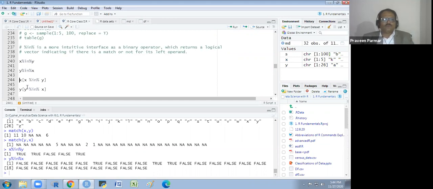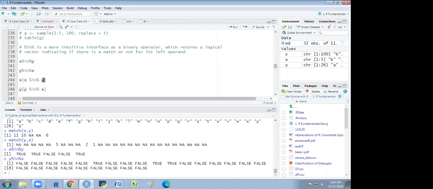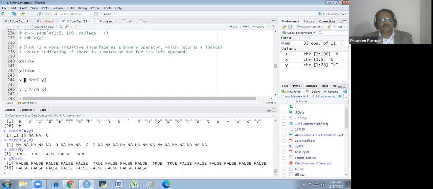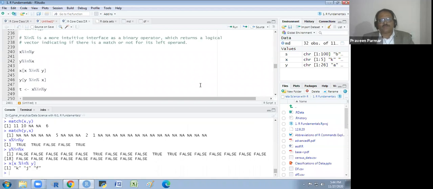So what I will do, I will write this percent in percent inside a square bracket. And before that square bracket, I will write the first element, the prefix element. So I will write the element outside the bracket. And I will run it. So I will see the K, J, and F are matching. Does that make sense to everyone? Yes, sir.